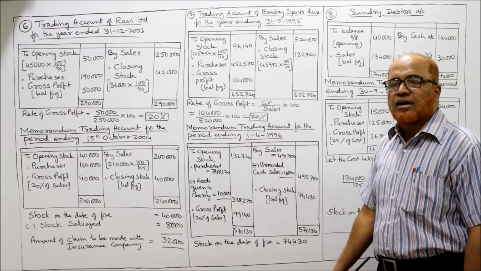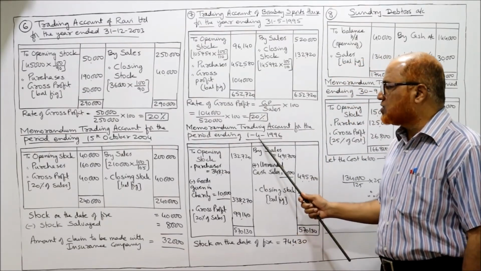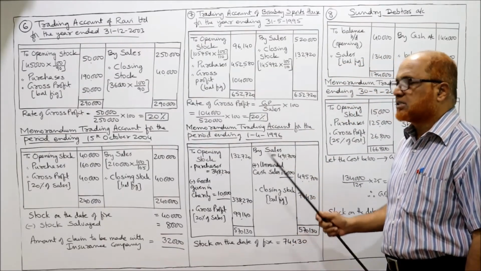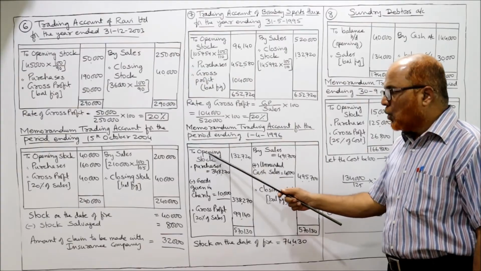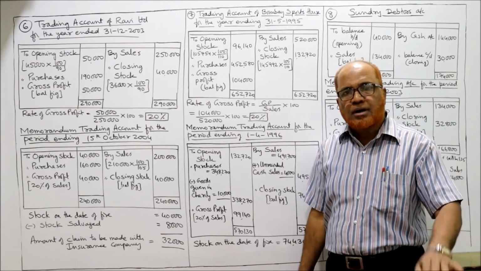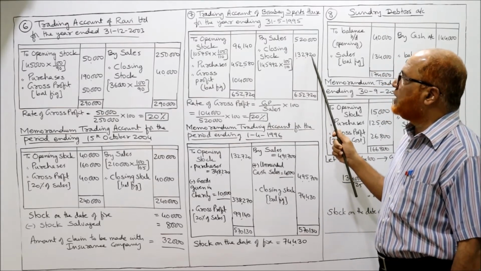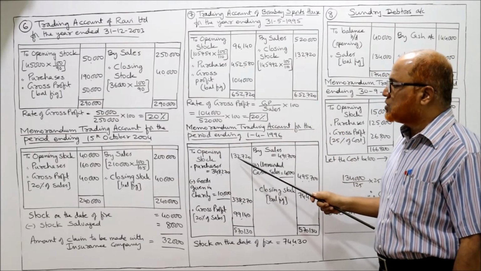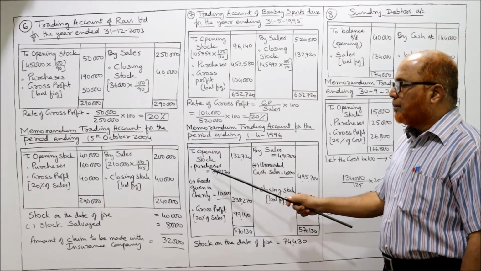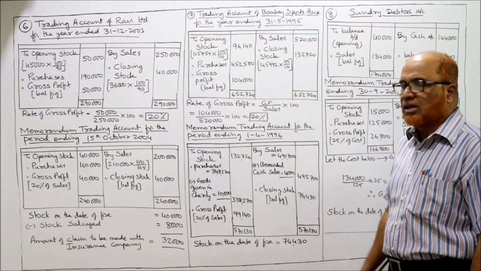Now we come to the current year. Memorandum trading account up to the date of fire. The date of fire was 1st April 1996. Opening stock: last year's closing stock will become current year's opening stock. So what is the last year's closing stock? 1,32,720. This will become opening stock 1,32,720. Purchases: during the current year, purchases are 3,48,270 given.